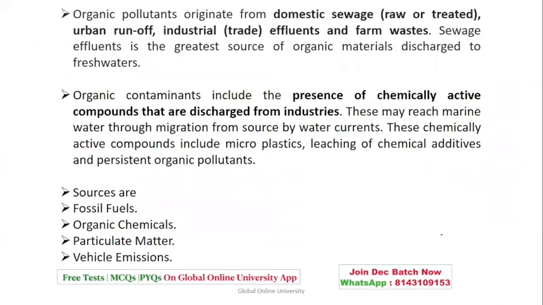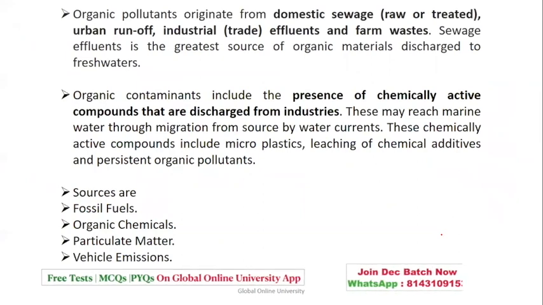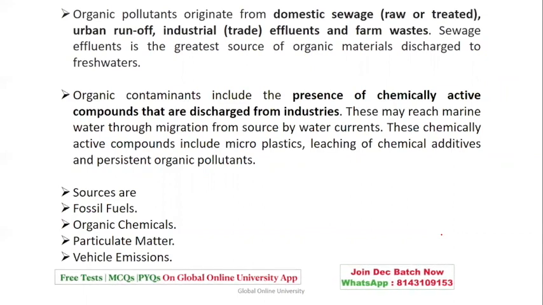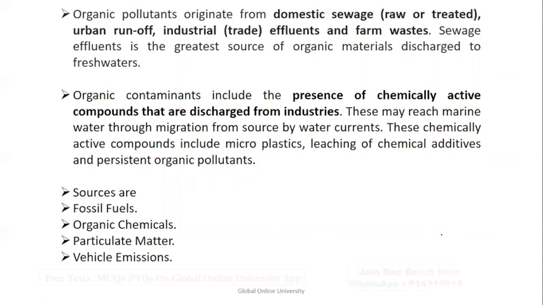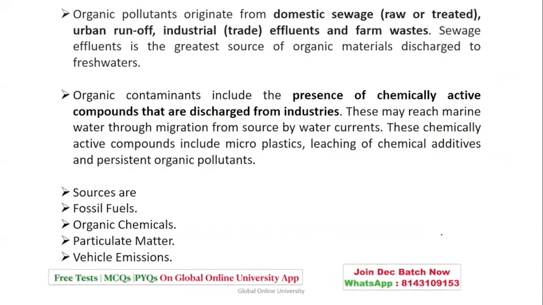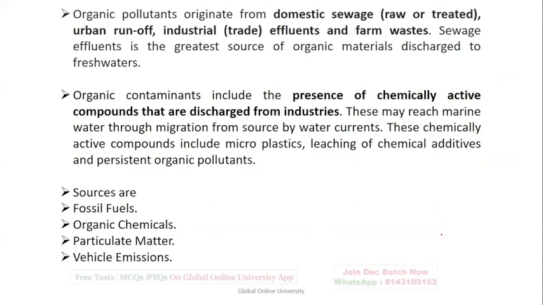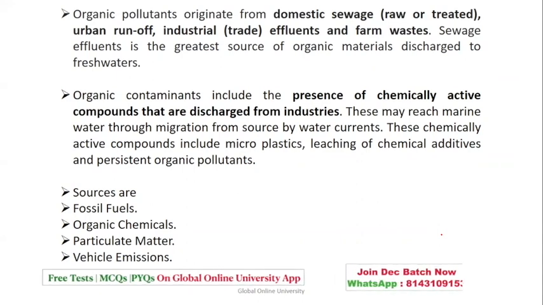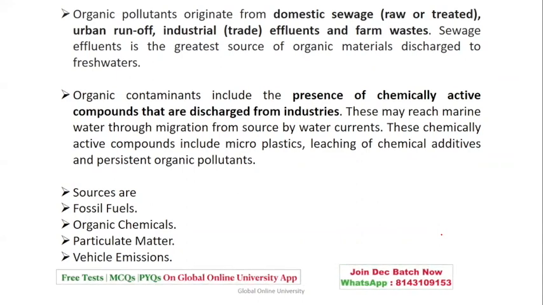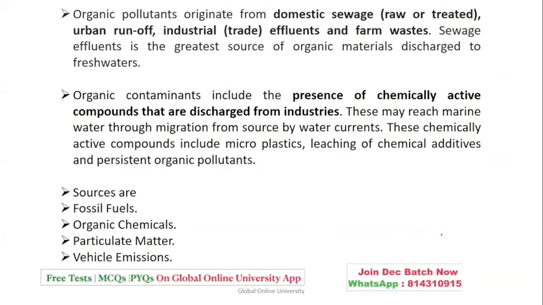Next come organic pollutants, which originate from domestic sewage, raw or treated, urban runoff, or industrial trade. Sewage influence is the greatest source of organic material discharged into fresh waters. They include chemically active compounds discharged from industries, which are rich in marine water. These include microplastics, chemical additives and persistent organic pollutants. The sources are fossil fuels, organic chemicals, particulate material, or vehicle emissions. So you may get a question on sources, and how these are formed.